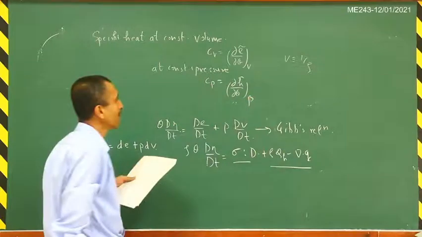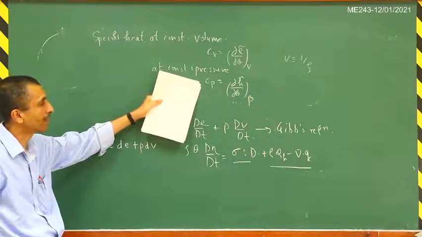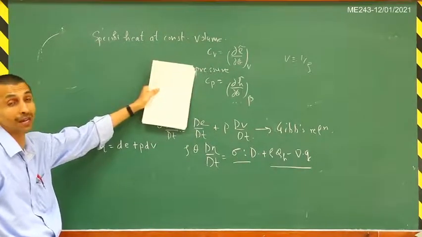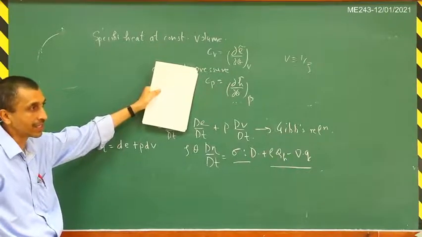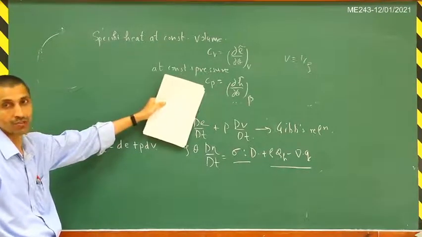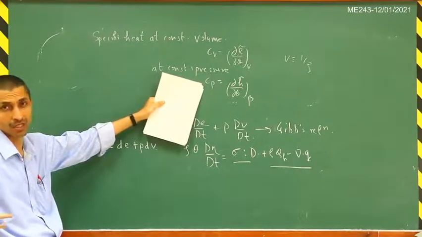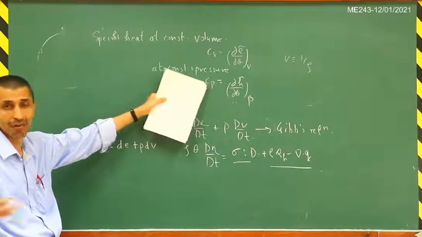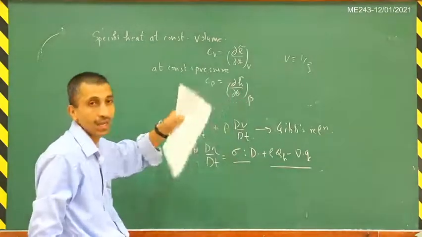The motivation behind defining these specific heats at constant volume and pressure is that these things can be determined experimentally. And so we can write the energy equation in terms of these coefficients. Something that can be measured experimentally becomes like a material constant, and these properties will be tabulated for various fluids, and then you can use them in the energy equation.